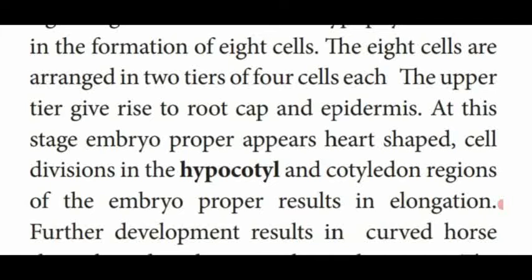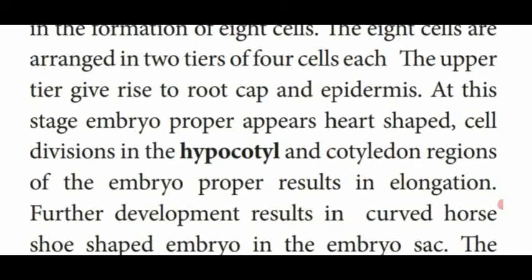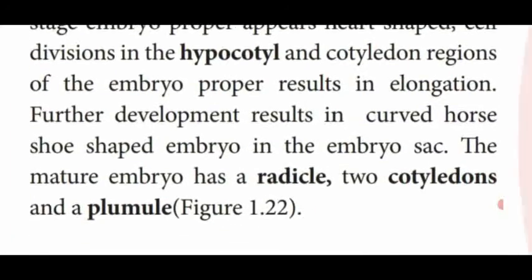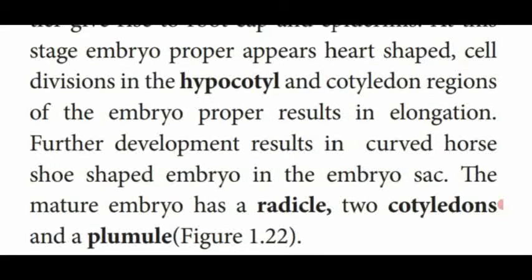So at this stage, the shape of the embryo looks heart-shaped. What is that? Heart-shaped structure. Cell division in the hypocotyl. What is it? Hypocotyl. Below the cotyledon region is called what? Hypocotyl. And the cotyledon region of the embryo proper results in elongation. So cell division in the hypocotyl region makes the cotyledon region elongate in the embryo.